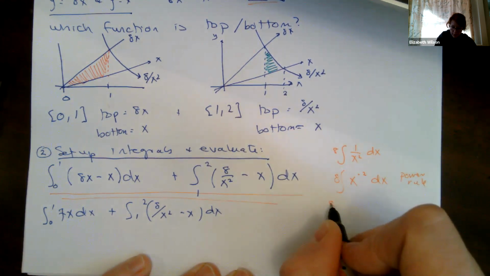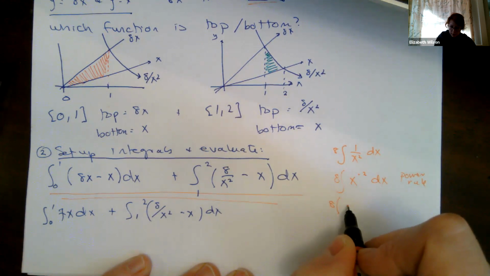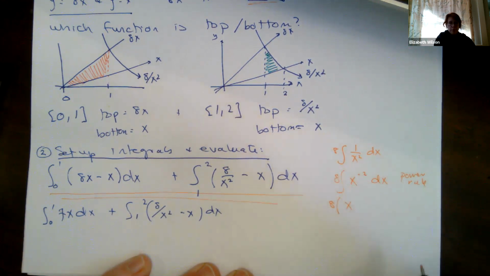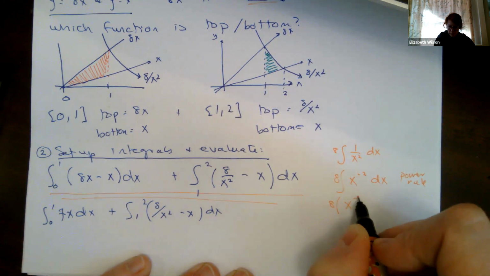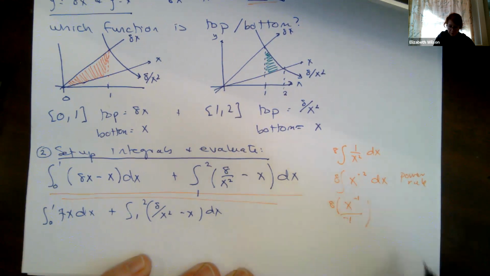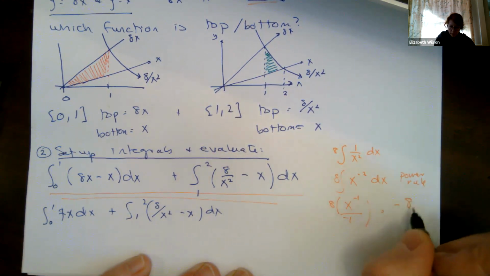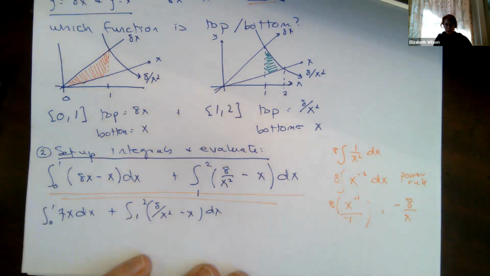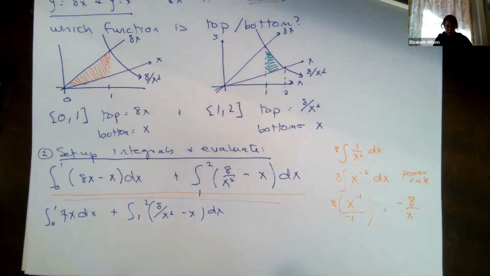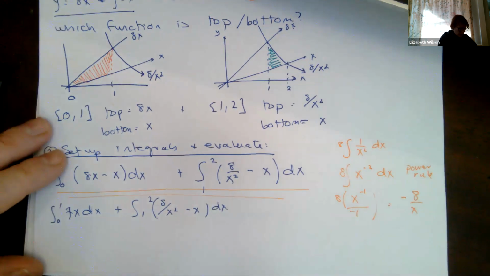So I'm going to get 8 times... my power rule says I'm going to increase this exponent by 1. -2 plus 1 is -1. I'm going to divide by my new exponent. So -8 all over x. That's what we get. I'm just doing this offline so you can see, because I'm going to write it out over here and I want it to be clear.